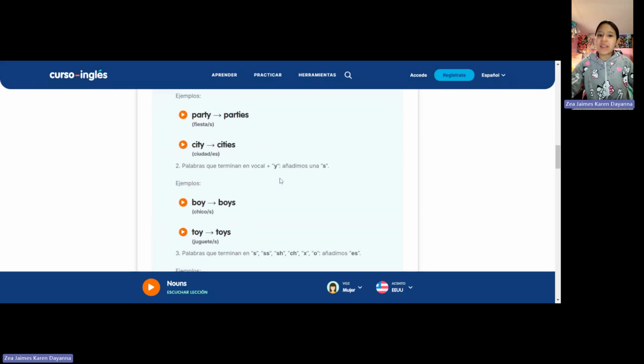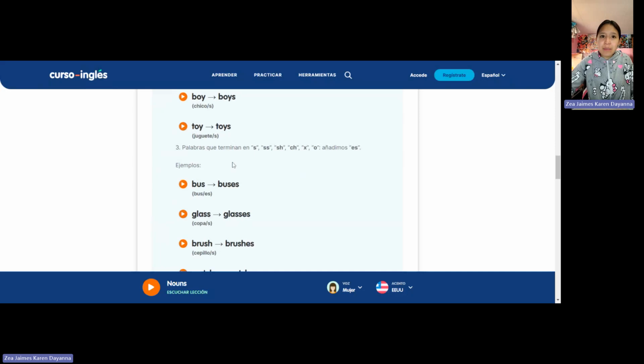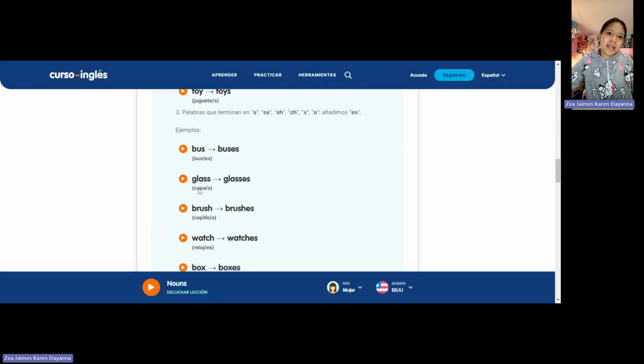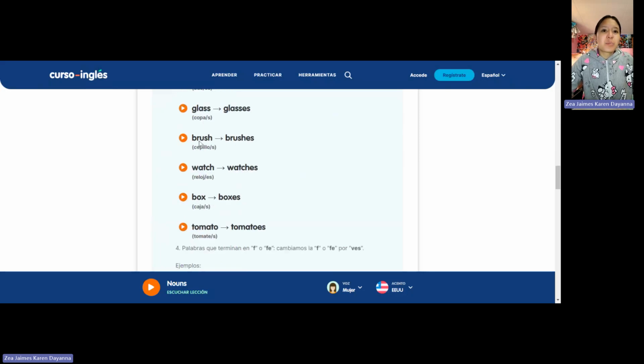Let's continue with the second grammatical rule. When the noun ends in a vowel and y, it is only necessary to add s at the end. For example, boy, boys, toy, toys. But with a similar rule, when the noun ends in s, double s, sh, ch, x, or o, it is necessary to add es at the end. For example, bus, buses, glass, glasses, brush, brushes, watch, watches, box, boxes.